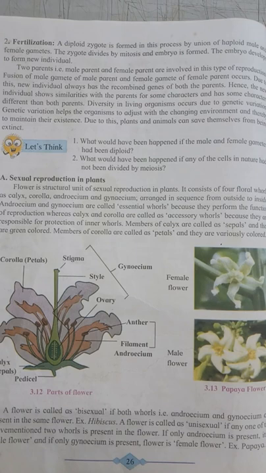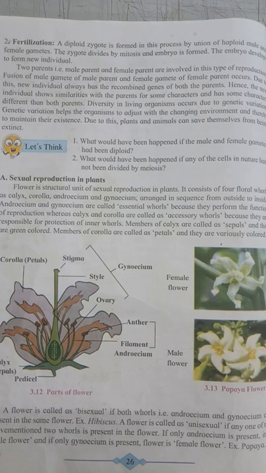These are arranged in sequence from outside to inside: calyx, then corolla, then androecium, then inside that gynoecium. Androecium and gynoecium are the main whorls of the flower, which do the process of reproduction.